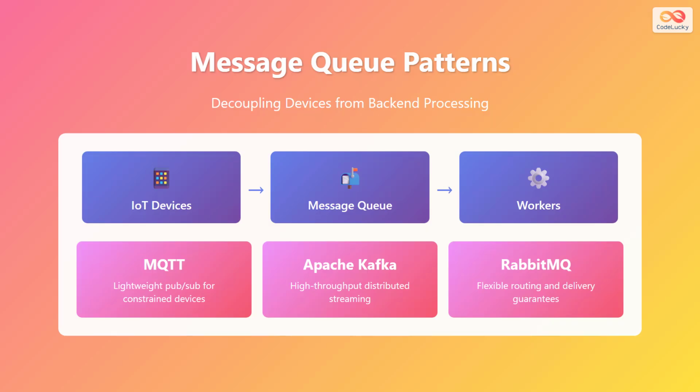MQTT provides lightweight publish-subscribe messaging for constrained devices with limited power and bandwidth. Apache Kafka delivers high-throughput distributed streaming for massive data volumes. RabbitMQ offers flexible routing and delivery guarantees for complex workflows. This decoupling allows the system to scale devices and processing independently, preventing backend overload from impacting device operations.